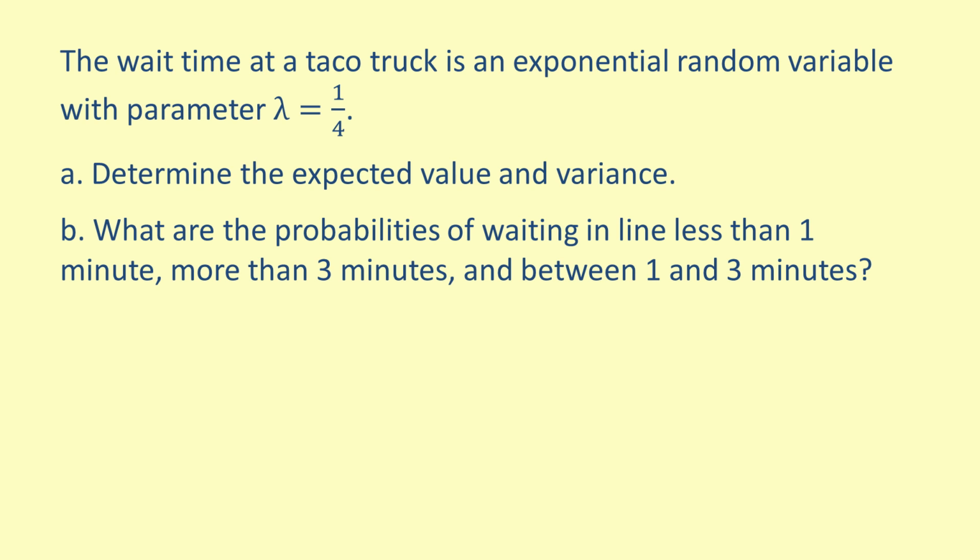Let's look at an example. The wait time at a taco truck is an exponential random variable with parameter lambda equals 1 over 4. Determine the expected value and variance. What are the probabilities of waiting in line less than 1 minute, more than 3 minutes, and between 1 and 3 minutes?